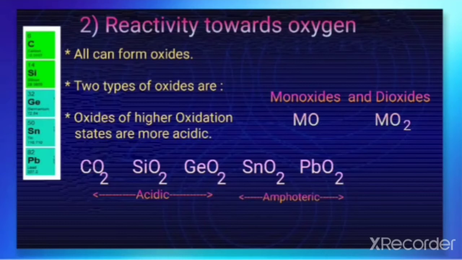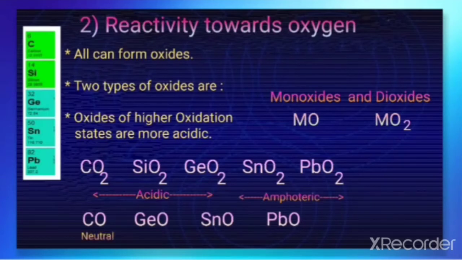So the oxides of higher oxidation states are more acidic. When we compare the monooxides here, CO is a neutral oxide, GeO is acidic, and SnO and PbO are amphoteric. So these are the reactivity of these elements towards oxygen.